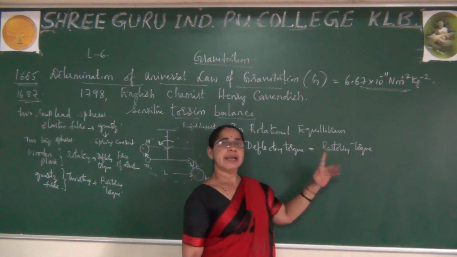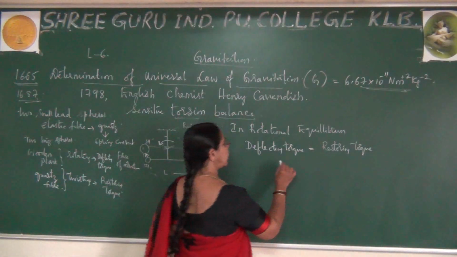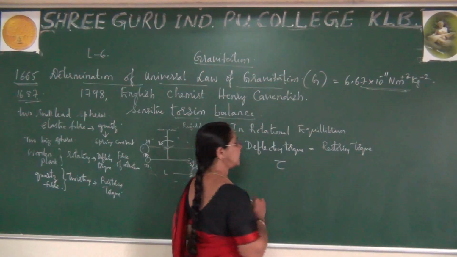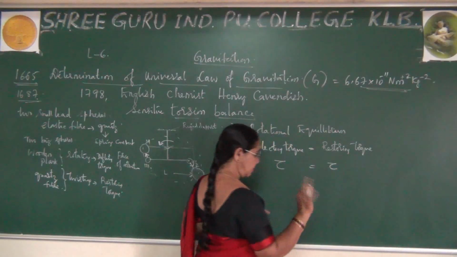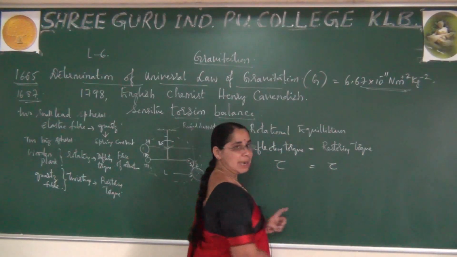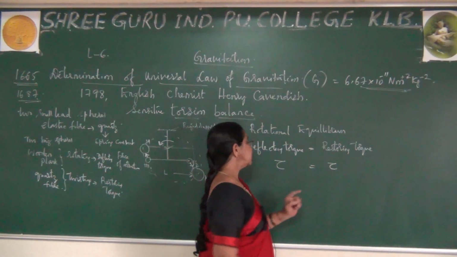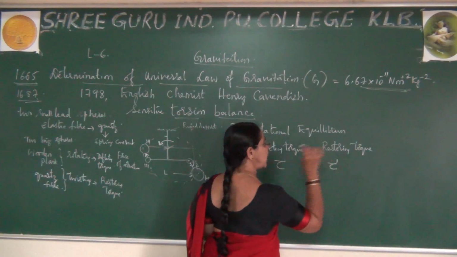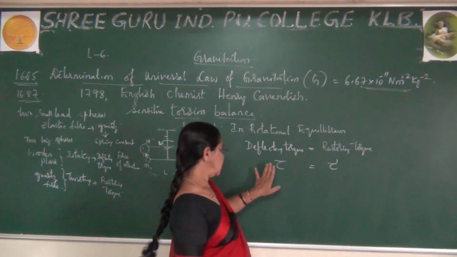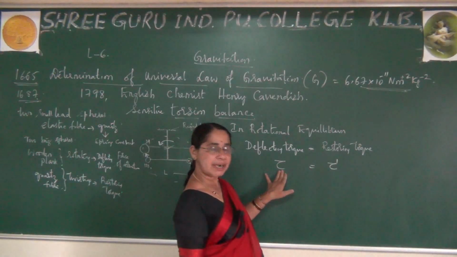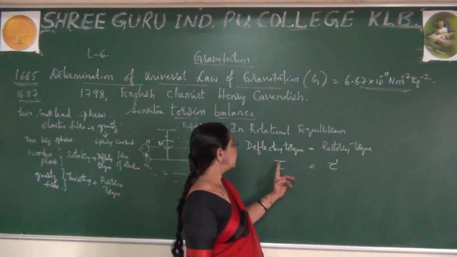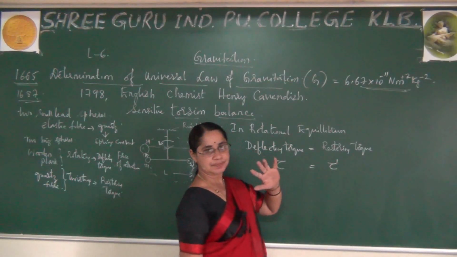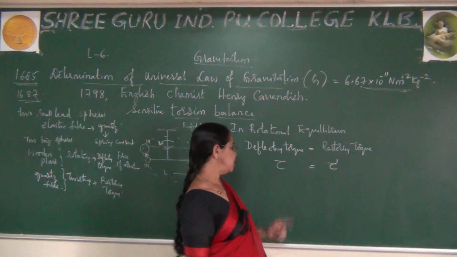For your convenience, torque is represented by the symbol tau. I write this one as tau and this other one as tau dash for your reference. What do you mean by this?